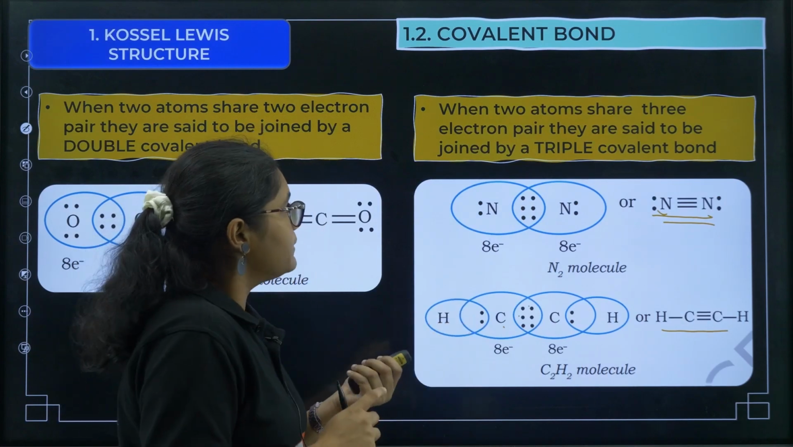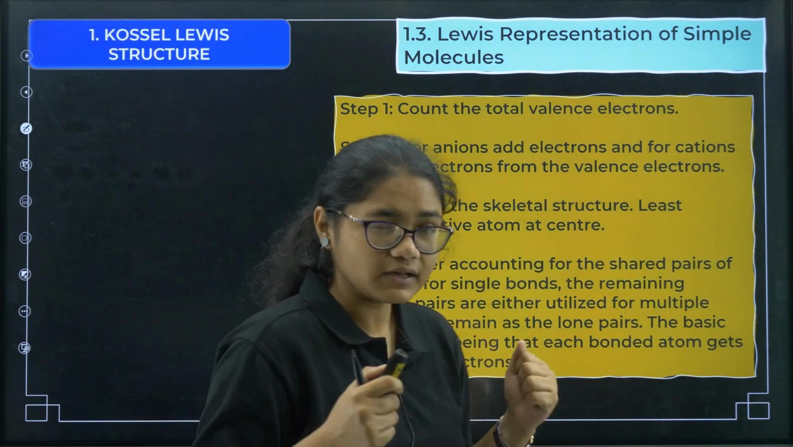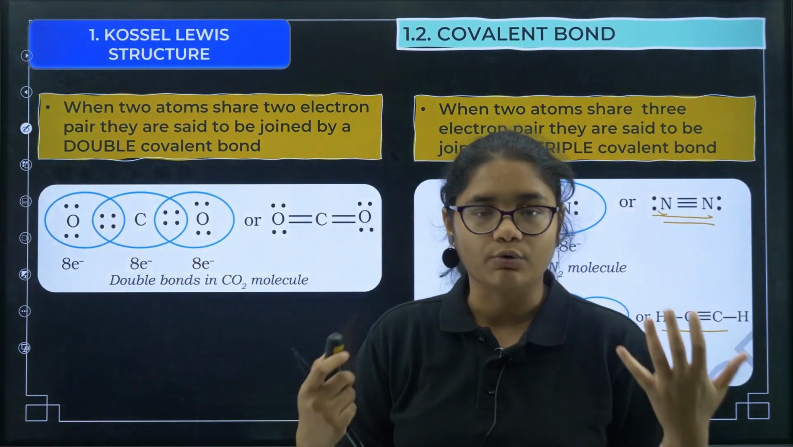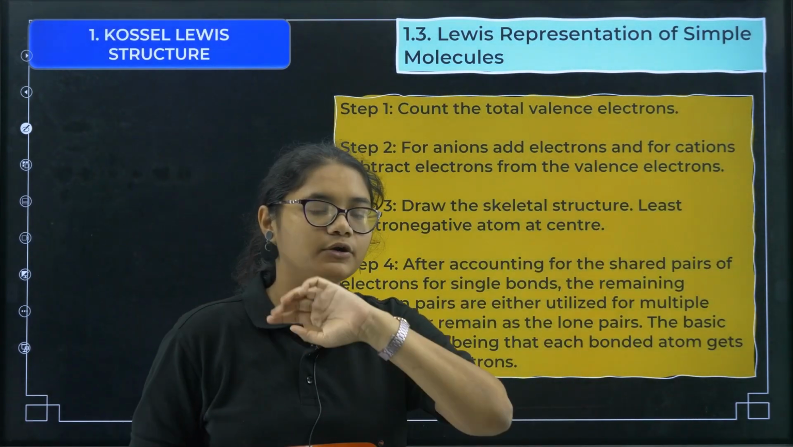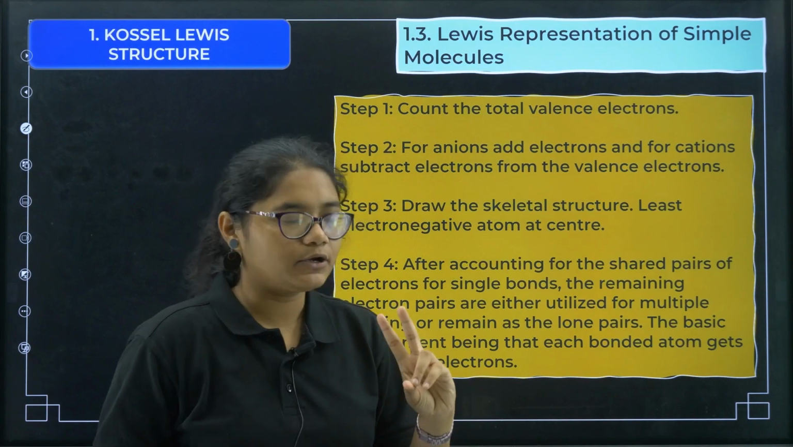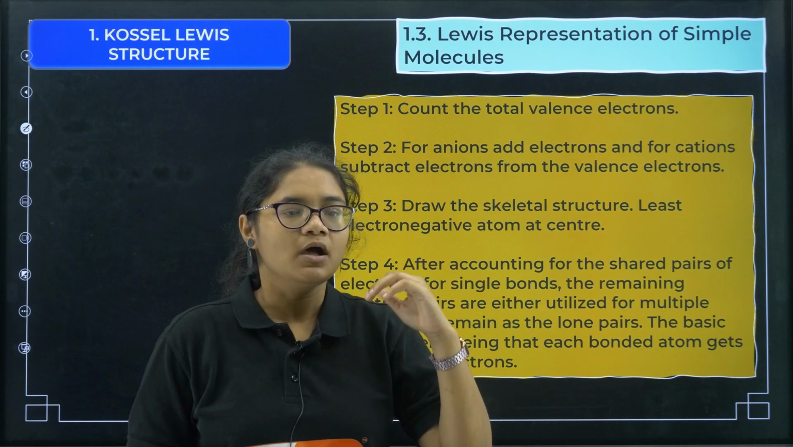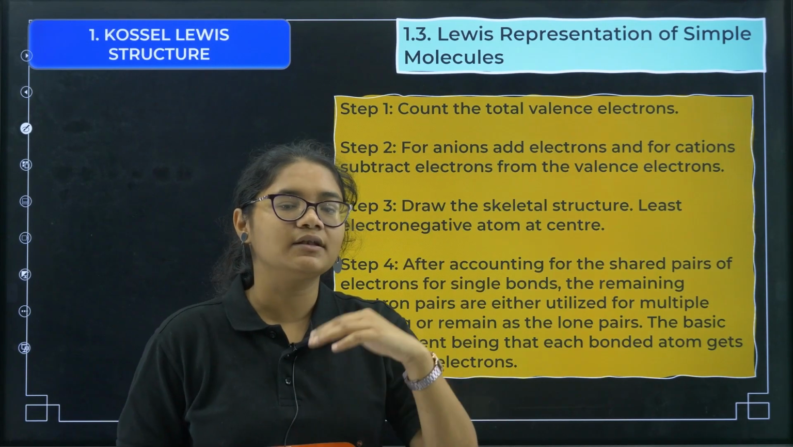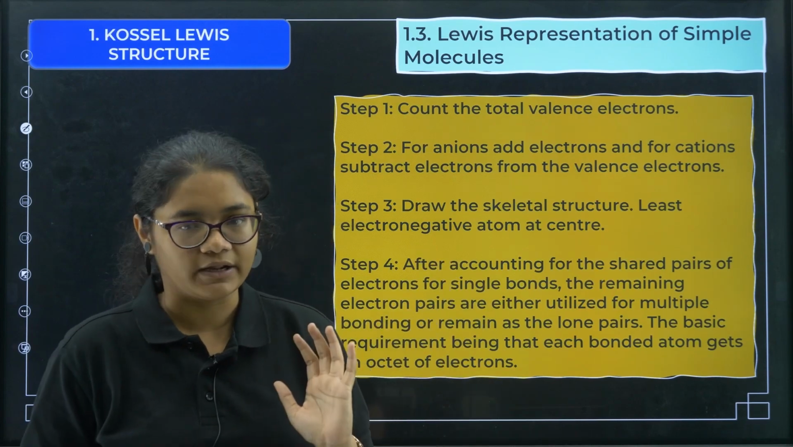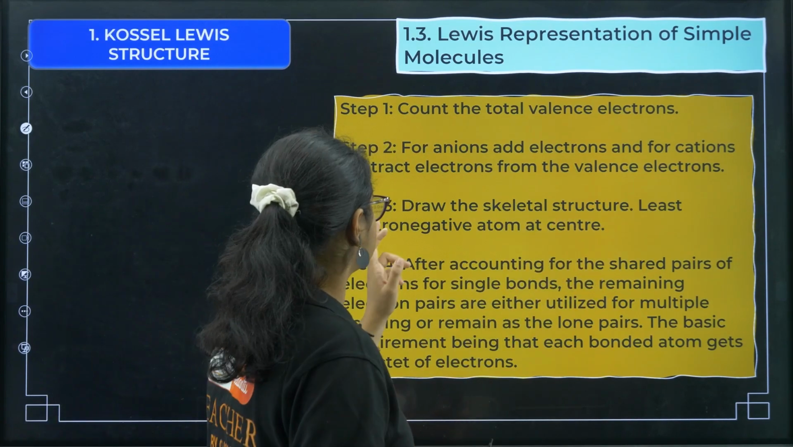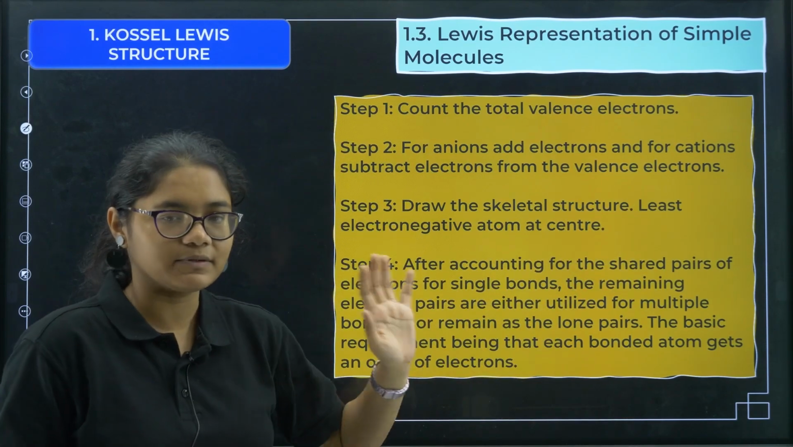Now coming to the next thing, that is Lewis representation of simpler molecules. These structures that we have drawn, we need to draw them. For that you need to follow certain rules that I can tell you now. Step number 1 is you have to count the total number of valence electrons. Step number 2 is for anions. If in the molecule some charge is given, like for example PO4 3-, you need to add the number of electrons, and if it is a cation, for example NH4+, then you need to subtract the number of electrons. Then draw the skeletal structure. In the skeletal structure, the least electronegative atom should be at the center. We'll do examples, it will be more clear.